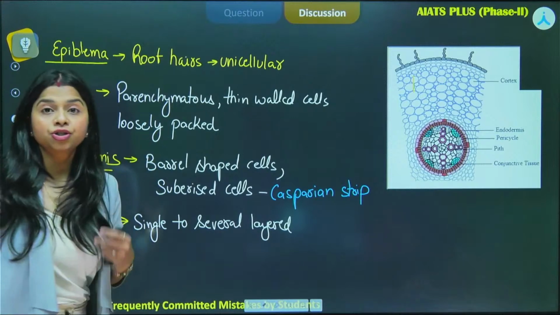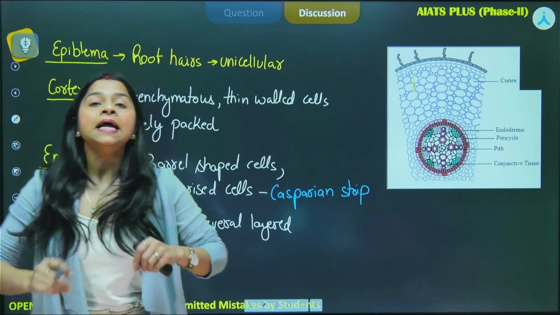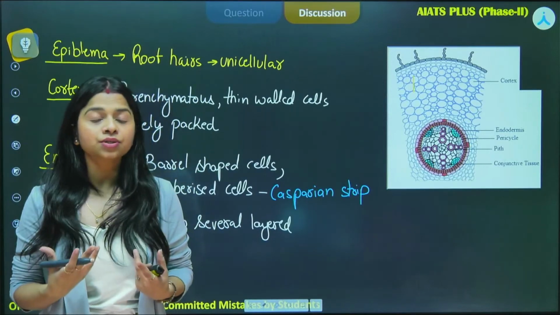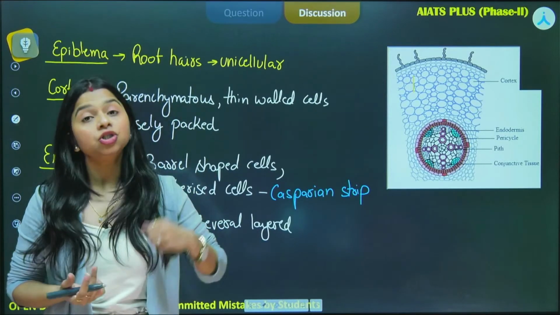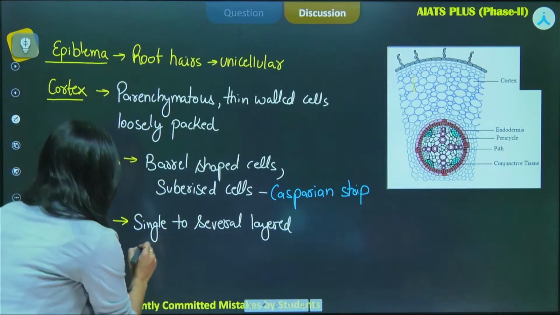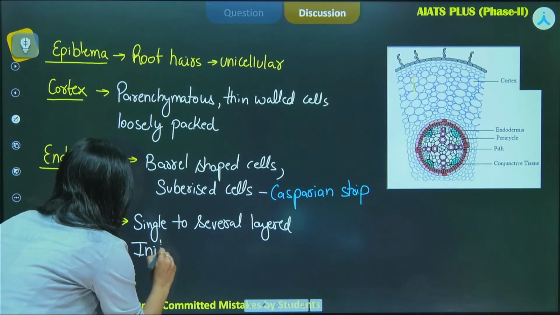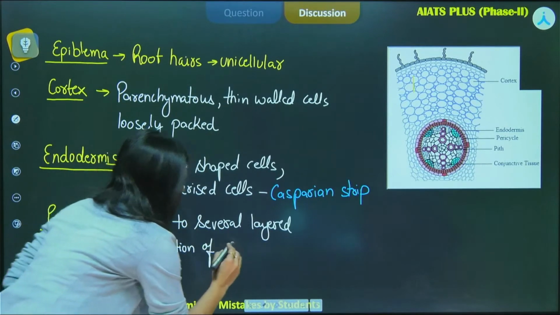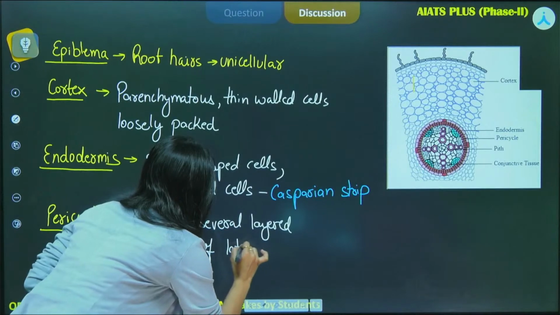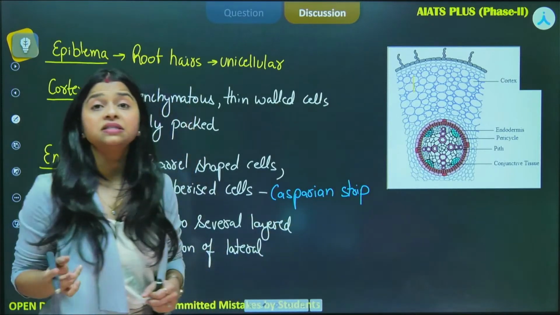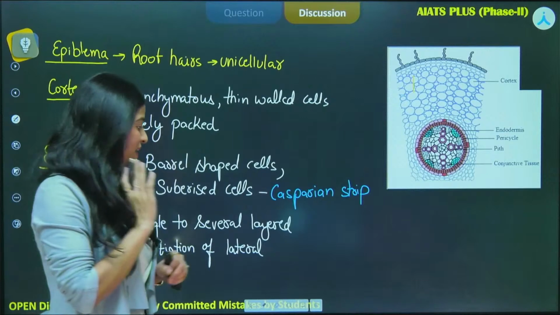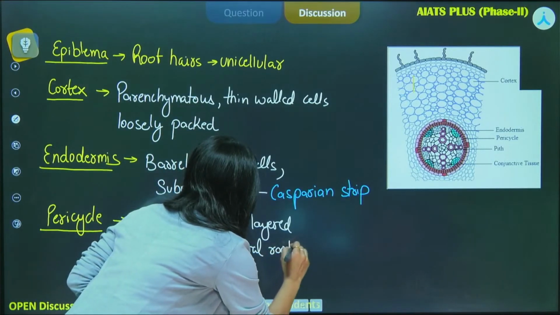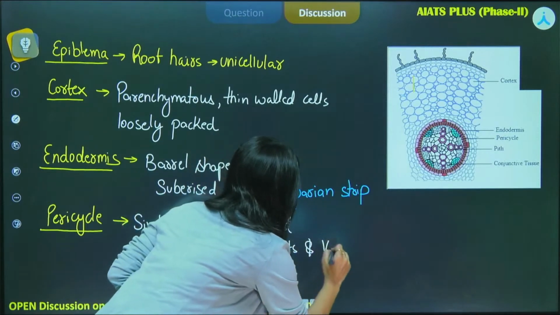Now what is the function of this particular pericycle? It helps in the growth of lateral roots and vascular cambium during secondary growth. So we can simply say that initiation of lateral roots, this is very important. The question has been asked in previous years also. So please pay attention to this particular point, lateral roots and vascular cambium.